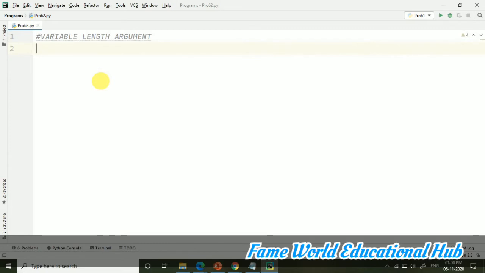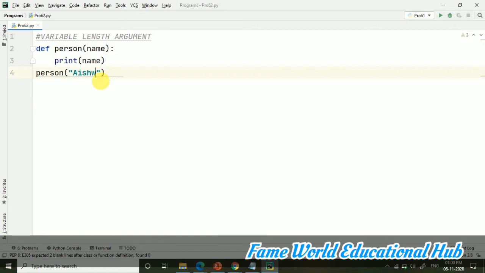Let's see. Suppose here I am taking a person function. Okay, it's a function and we are taking person. And let's take name. Let's print name, the name variable I'm printing, and let's call this person function. And here I'm taking, let's say, Angel. Suppose the person name is Angel. Let's run this. So there we have taken only one argument. It's working properly, it's printing.